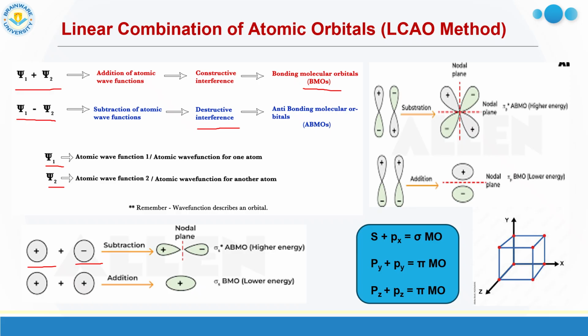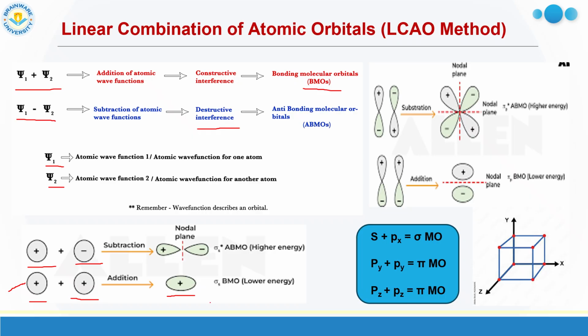each other, they are spherical in shape. These are the two AOs. This is one atomic orbital, an s orbital. This is another atomic orbital, an s orbital. When these two orbitals combine in addition mode, in-phase combination, it gives rise to the sigma bonding MO.